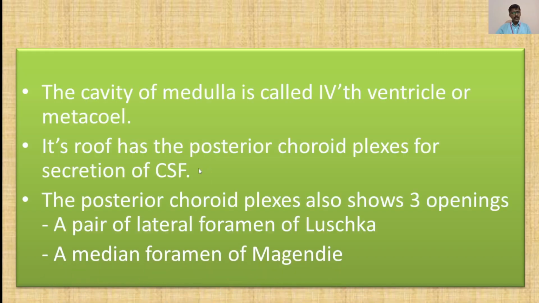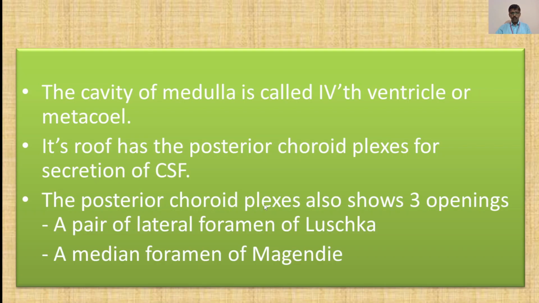Now moving forward, the cavity of the medulla is called the fourth ventricle or metacele. Its roof has the posterior choroid plexus for the secretion of CSF or cerebrospinal fluid.